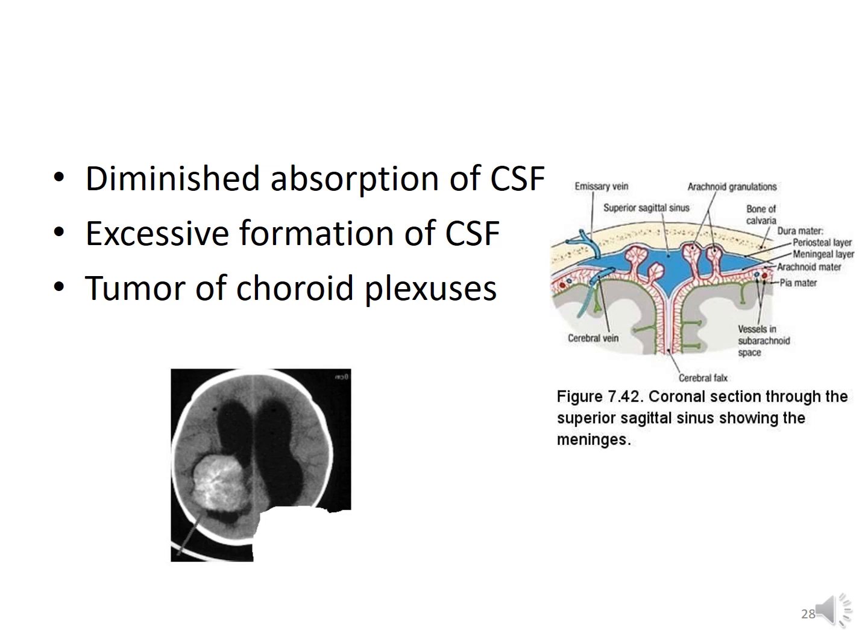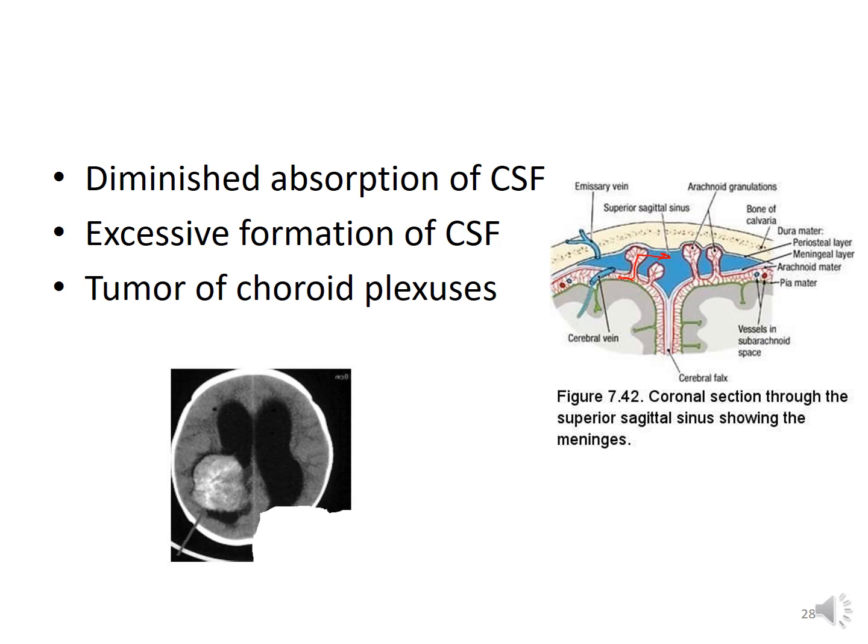Diminished absorption of CSF. You know that the CSF from the subarachnoid space is absorbed into the venous sinuses by the arachnoid granulations.